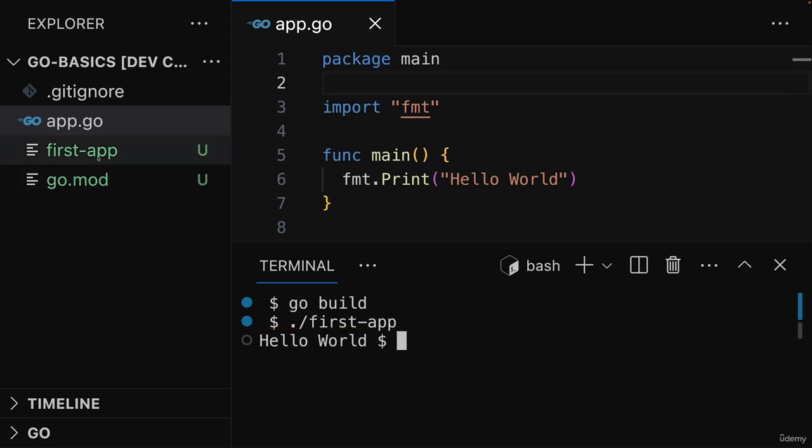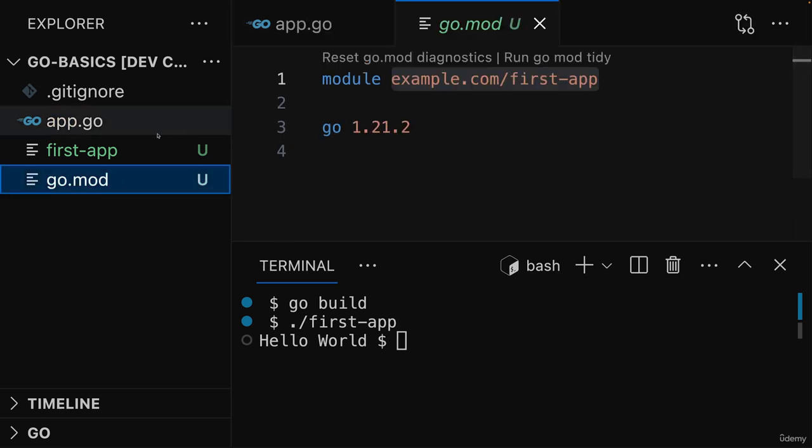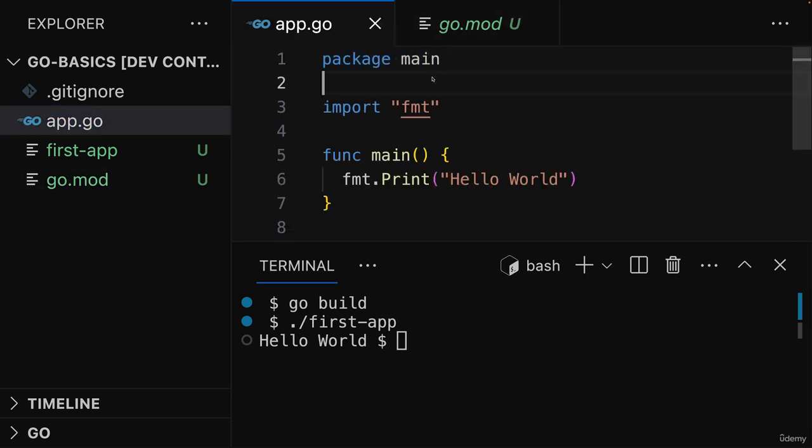But now we get this executable, which can be executed without having Go installed. And that's of course in the end what we want to build if we want to share our application with other people. Because we can't force everyone to install Go on their system just to run our program. And that's why we need a module and why we need this main package.